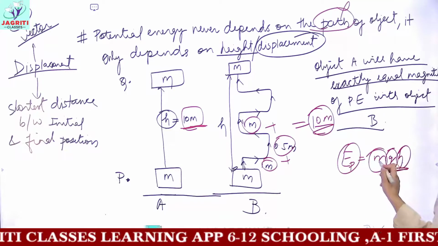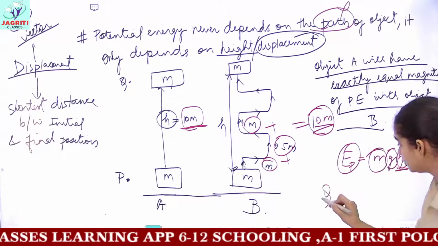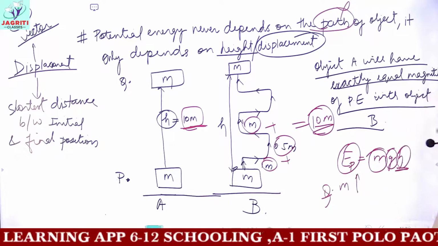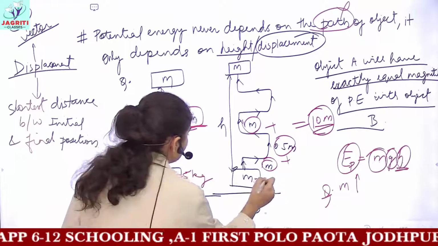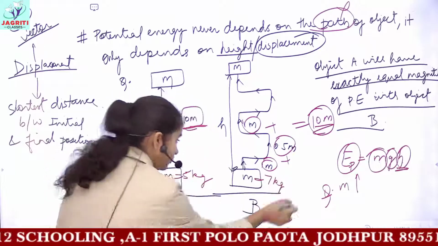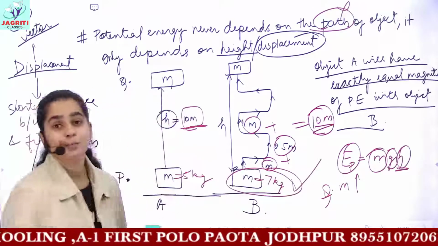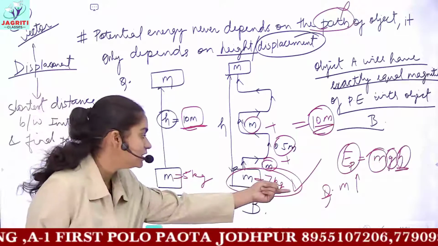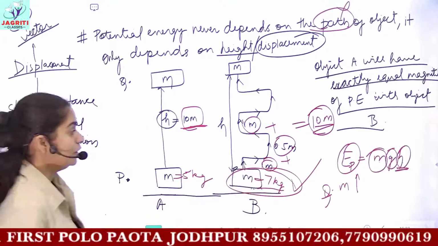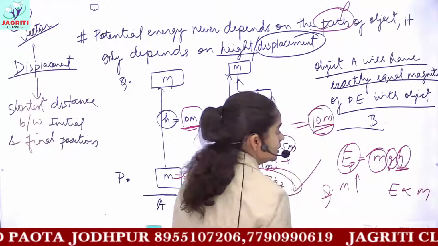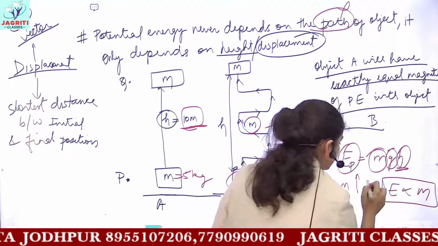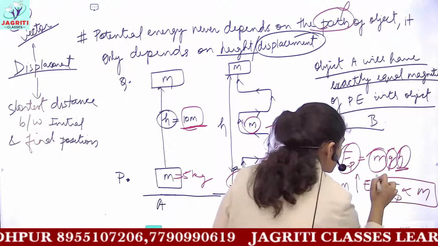If the mass of the object increases, if you are given a question in which mass is increasing, say the object is of 5 kg, but here you are taking an object of 7 kg, then the potential energy will increase with mass. That is, the potential energy of a heavier object would be more. You can see from the formula that E depends on mass. So if the mass increases, then potential energy will also increase.